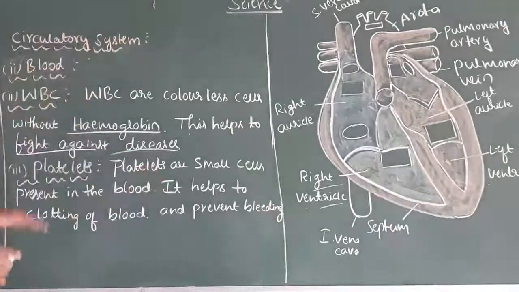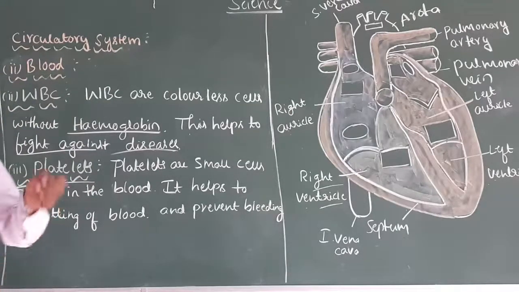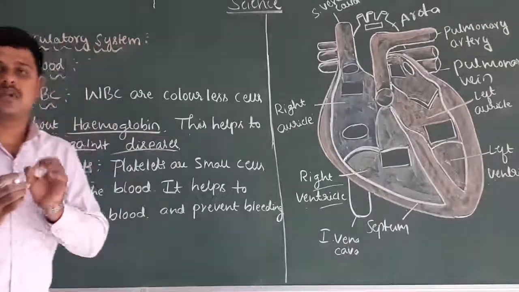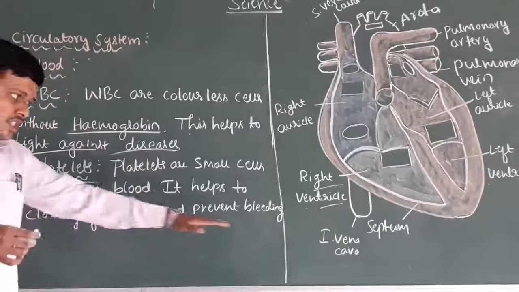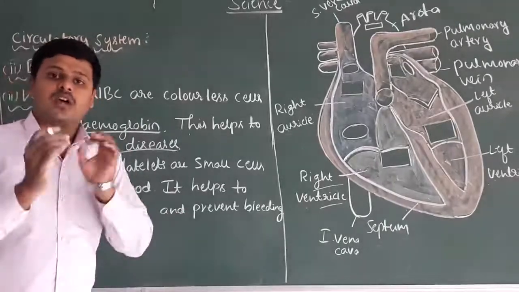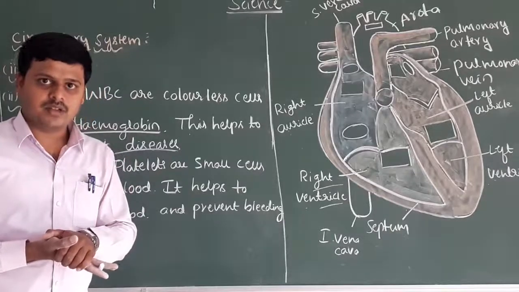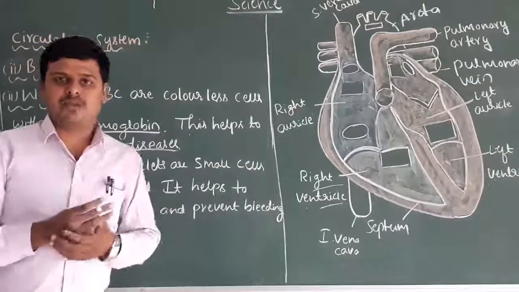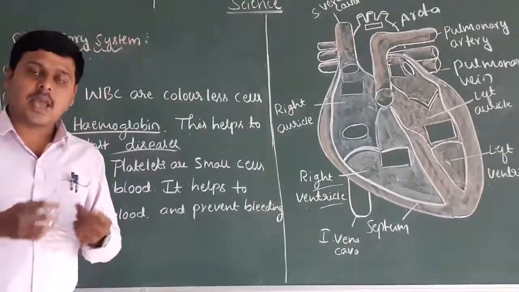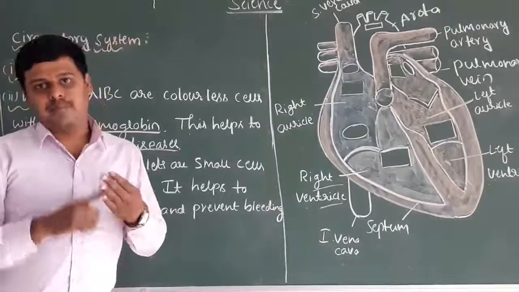The next one is one more very important component present in the blood, that is platelets. Platelets are also small cells present in the blood. They are very helpful for clotting of the blood, and they prevent bleeding. So these are all the major components of the blood. There are four components: plasma, white blood cells, red blood cells and platelets.